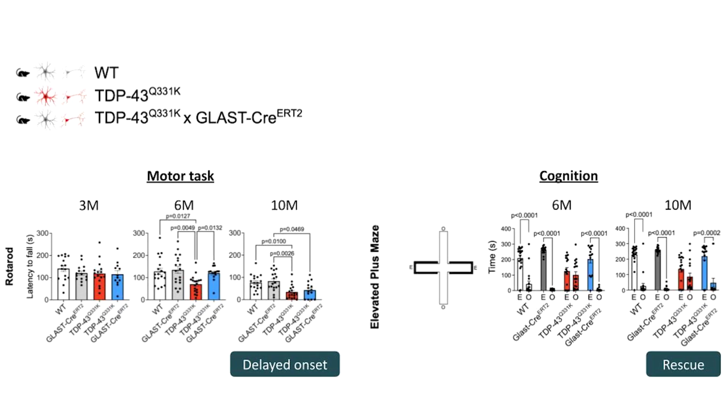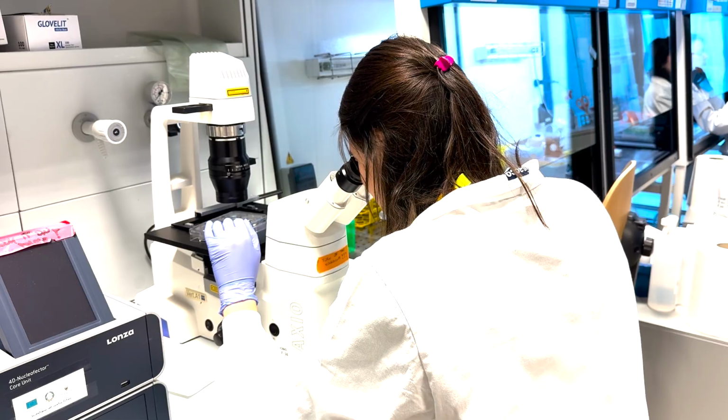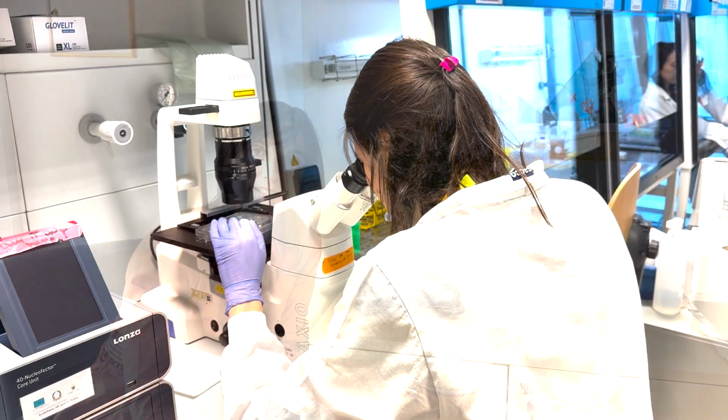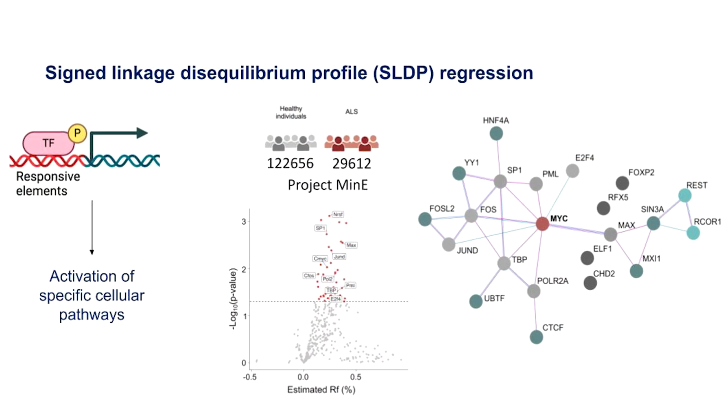In fact, by deleting TDP43 specifically in astrocytes, we saw a reduction in gliosis and also a delay in motor symptoms and cognitive decline. To understand the mechanism that could drive astrocytes and oligodendrocytes to dedifferentiate at the onset of the disease, we decided to exploit the GWAS data on ALS. And we came up with a prediction of hyperactivation for transcription factors bound to c-MYC.